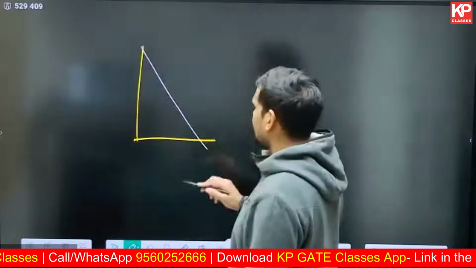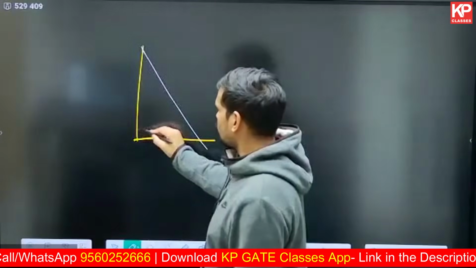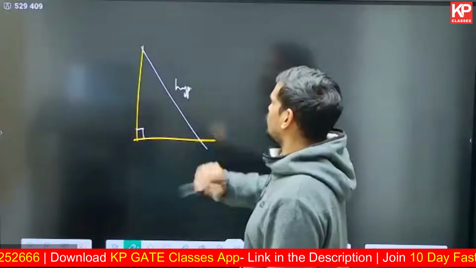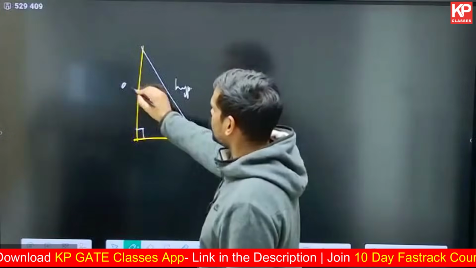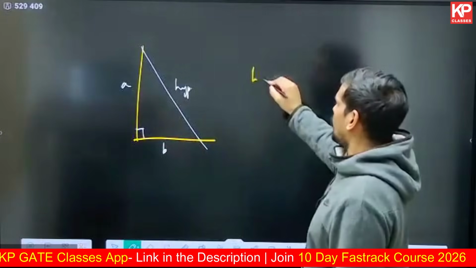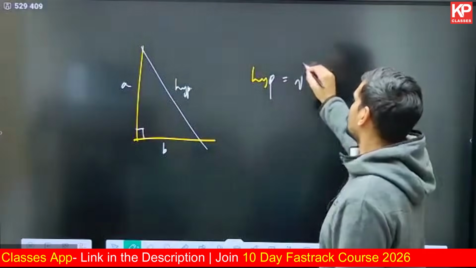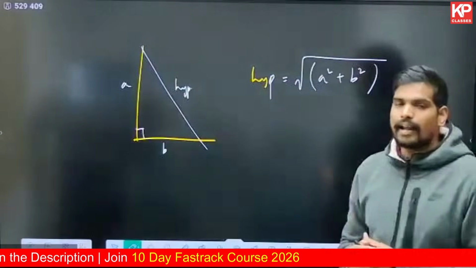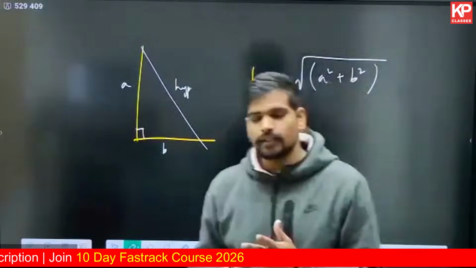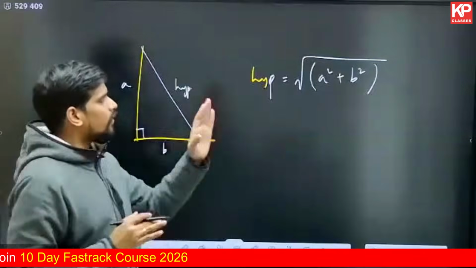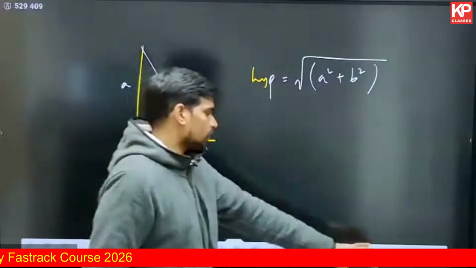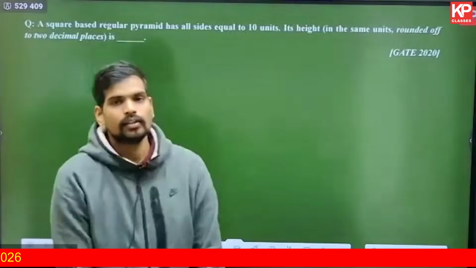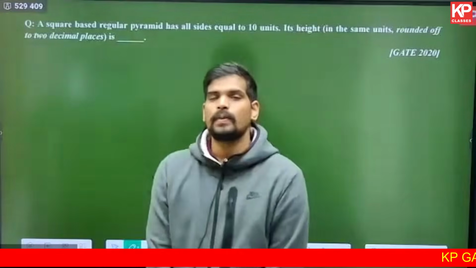Basically, if you have a right angle triangle, you can find out the length of the hypotenuse using Pythagoras theorem, which is opposite to this 90 degrees. So if this length is A and this length is B, using Pythagoras theorem, the hypotenuse will be square root of A square plus B square. This will give you the length of the hypotenuse. Such simple questions, where you just need to apply this concept, also can be asked in the examination. Let us take up some questions now to understand the typology of questions, starting with simple geometry questions.